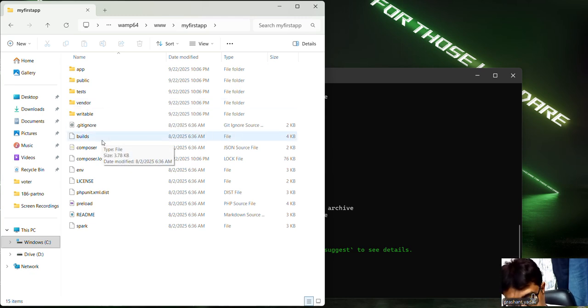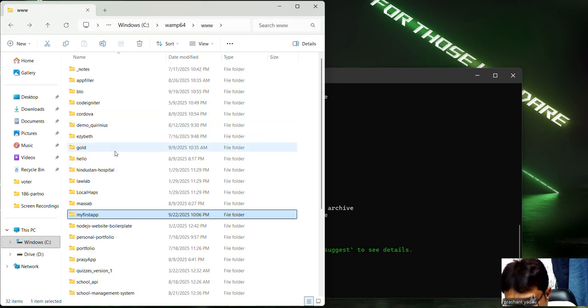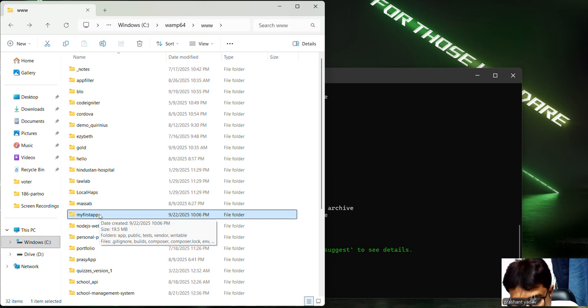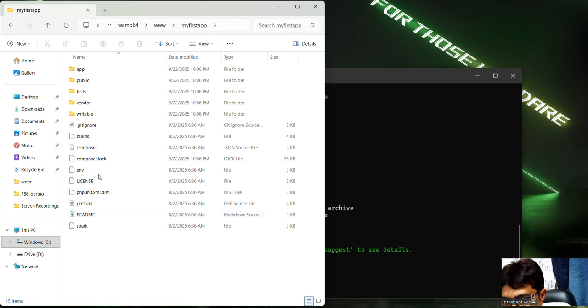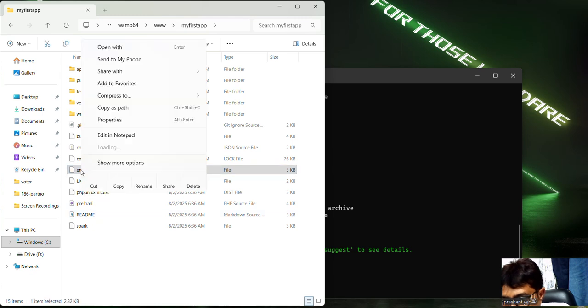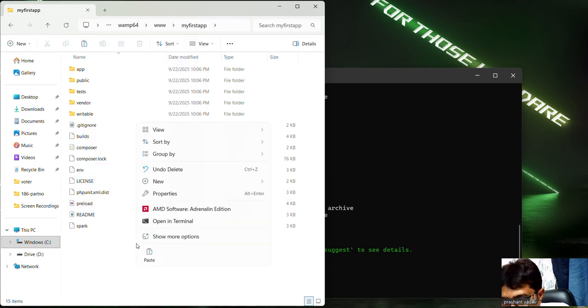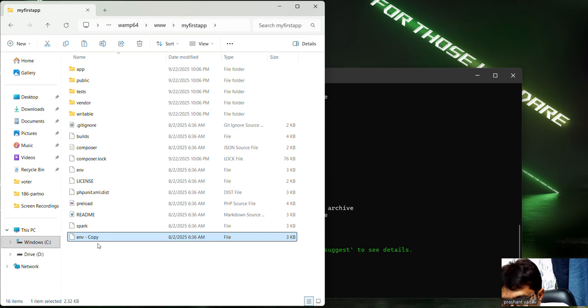Now, second point: we can set our development mode. By default, CodeIgniter starts up in production mode. To keep the site more secure, we will copy env to .env and uncomment this. Simply copy this and paste.